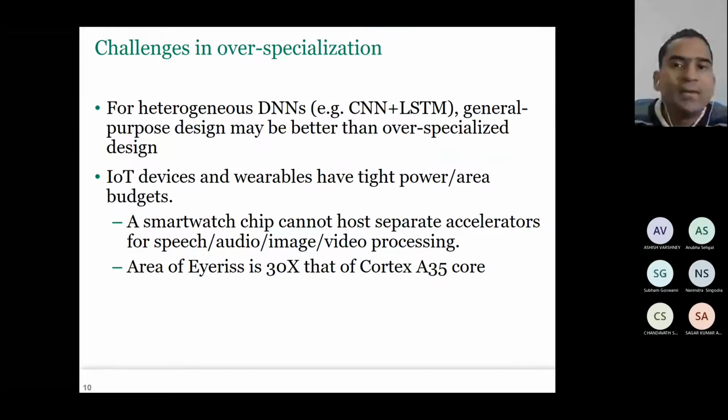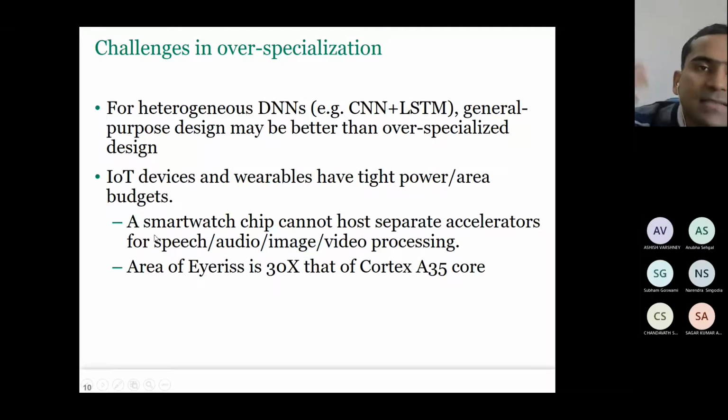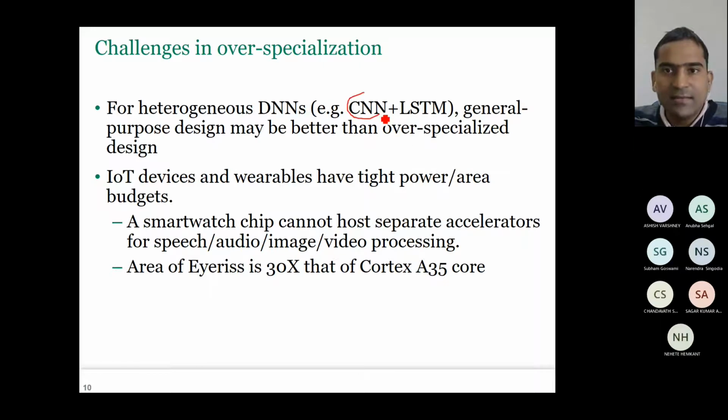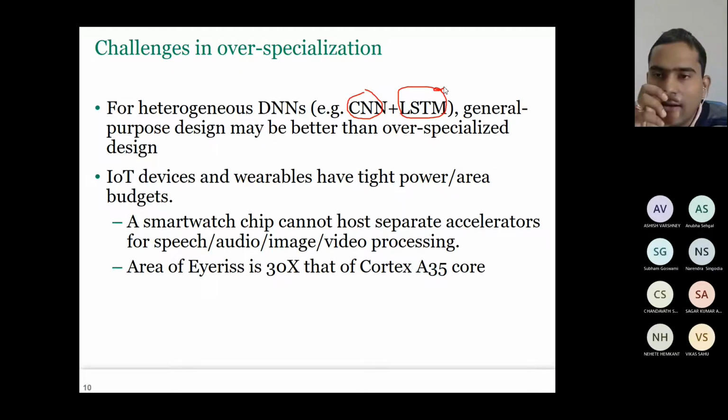How CPUs have a role to play in deep learning. Now let us discuss some more use cases. As you know, CNNs are used for image processing, and LSTMs are good for sequence models. For example, when you want to do video analysis, analyzing one single image is not sufficient. You have to analyze multiple images. So when you want to do image understanding, that will require using both CNN and LSTM.